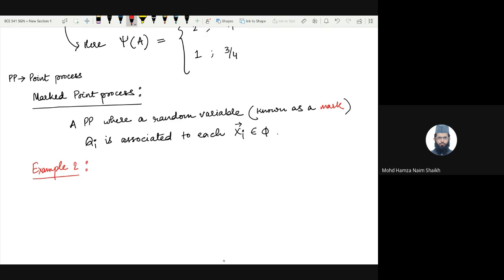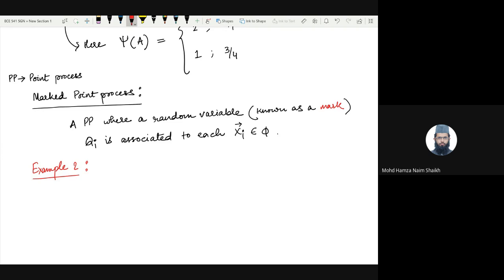Okay, so suppose again we are considering a two-dimensional plane. Now let me give you a practical example. So suppose you want to map a forest, right? And in that forest, you want to build a point process that denotes the location of the trees in that forest, right?